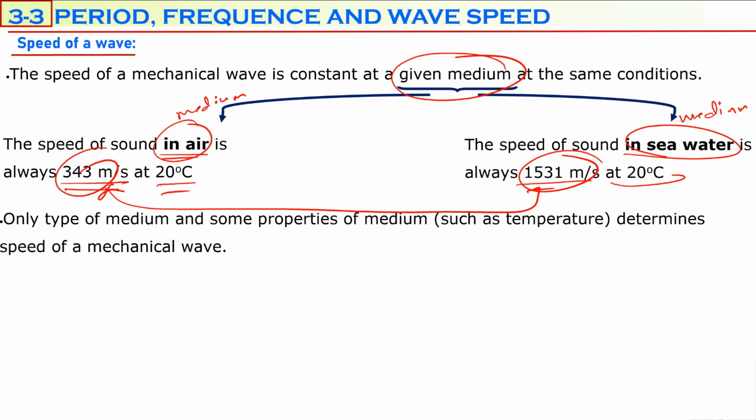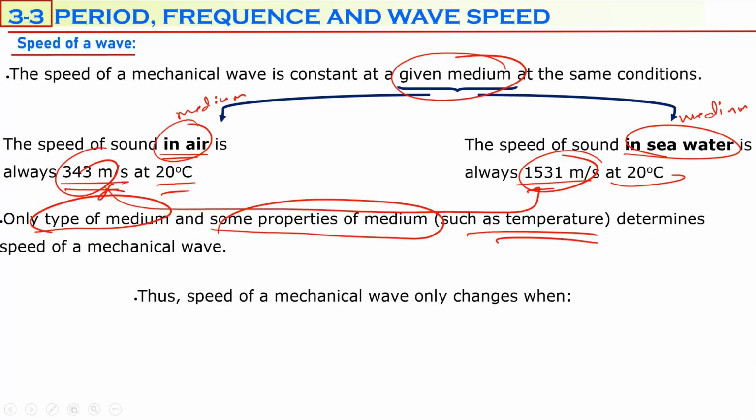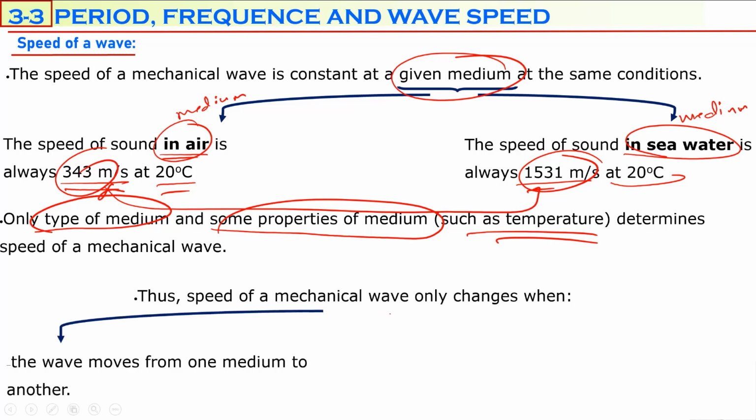So only the type of the medium, as you see, or some properties of the medium such as temperature, determines the speed of a mechanical wave. If you want to change the speed of a mechanical wave, it only changes when the wave moves from one medium to another, like from air to water, or from water to air. One of the factors is that the wave must change from one medium to another.